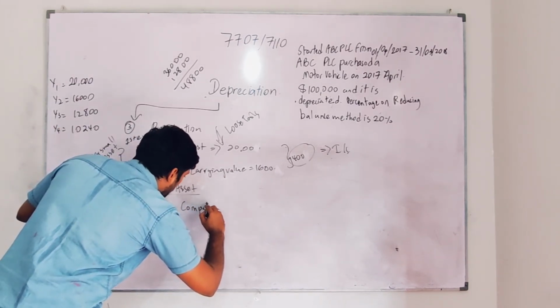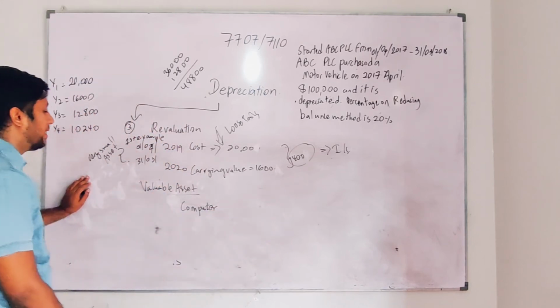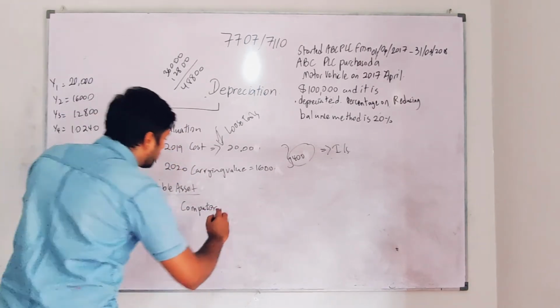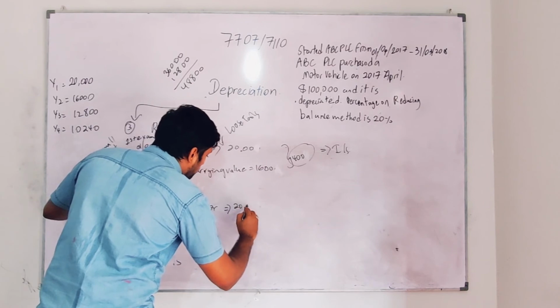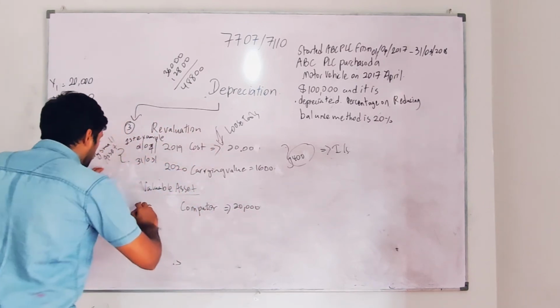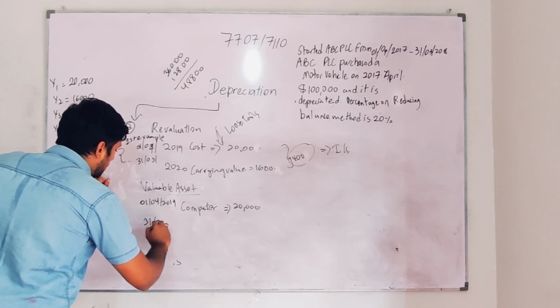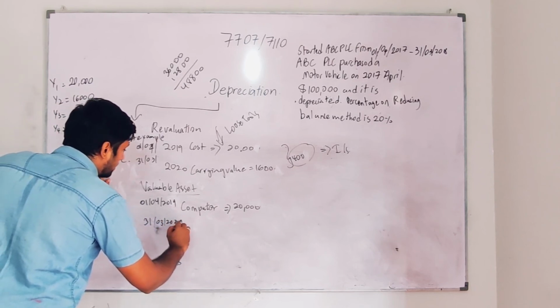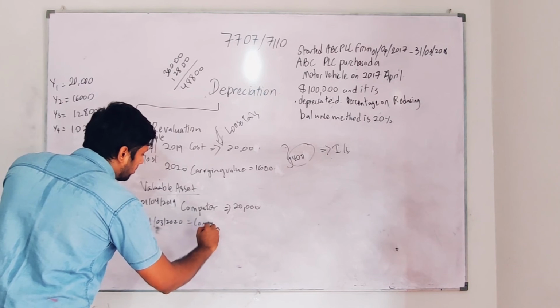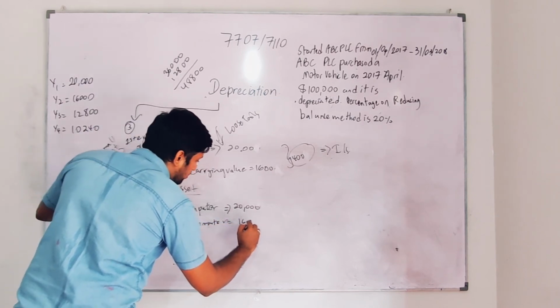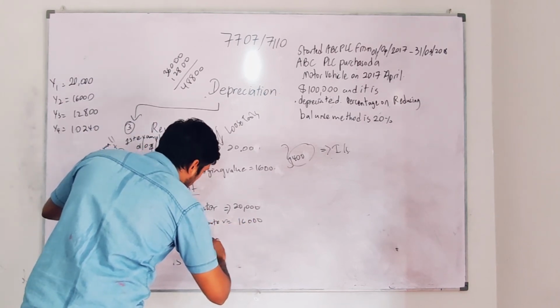The computer's value is 20,000 on 1st April 2019, but on 31st March 2020 the value of the computer is now 16,000 carrying value.